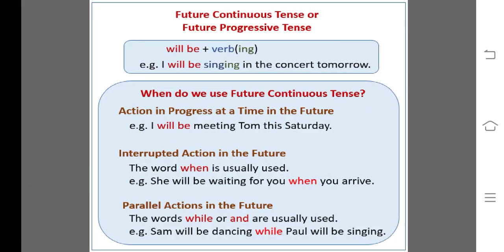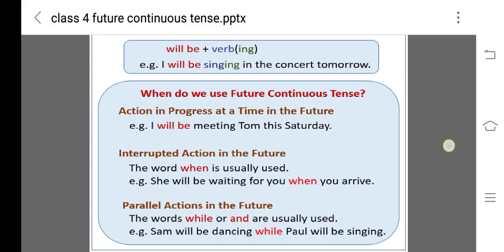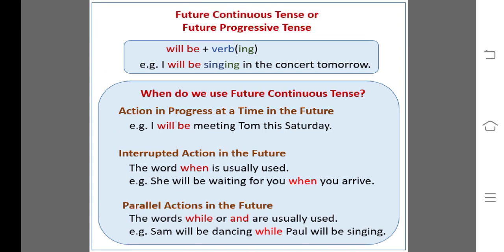Now look at the screen very carefully, future continuous tense or future progressive tense. Continuous can also be called progressive tense. Continuous or progressive, they both are same. Present continuous or present progressive, past continuous and past progressive, future continuous and future progressive, they all are same. In this tense we will be using will be as a helping verb plus verb ing form.